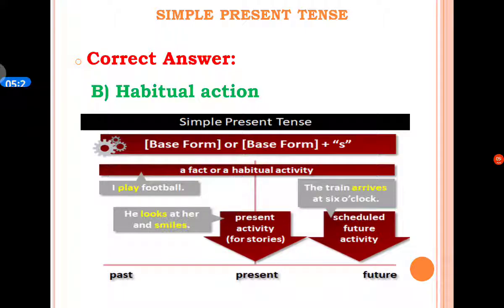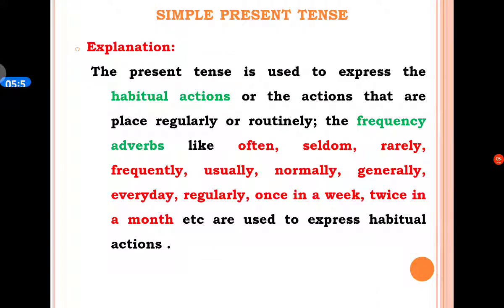Suppose here we take one example. I play football. In this example, here is the habitual activity. Means with the help of simple present tense, we can show the habitual activity or habitual action of the speaker. Here is the explanation regarding the simple present tense.